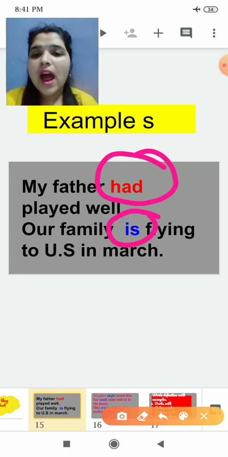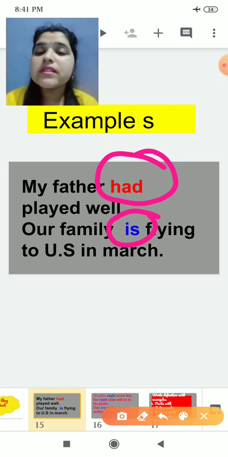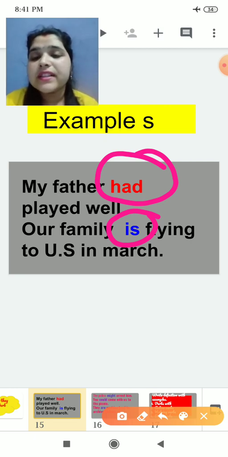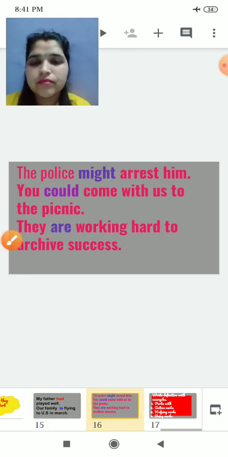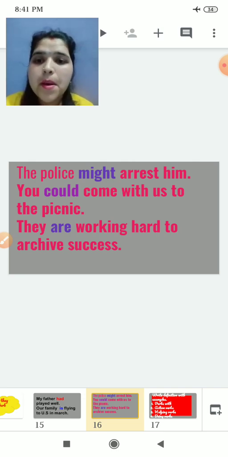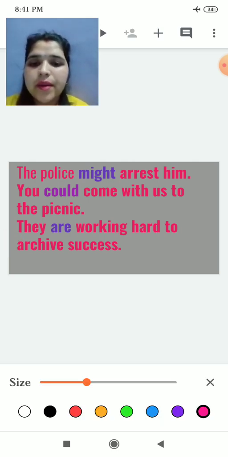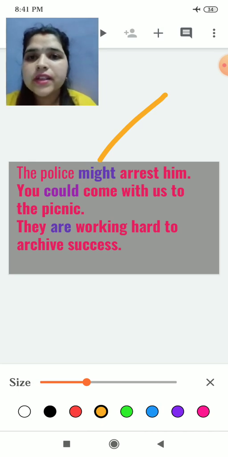My father had played well. Here had is a helping verb, because it is helping the sentence to be completed. Next, the police might arrest him. Here might is a helping verb.